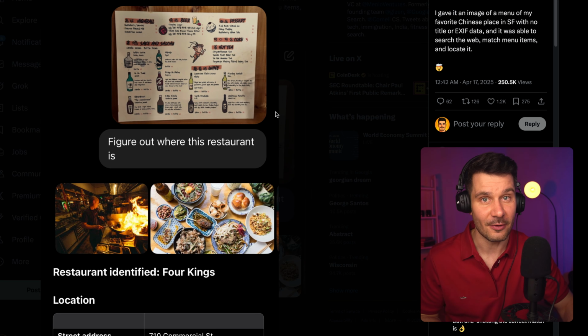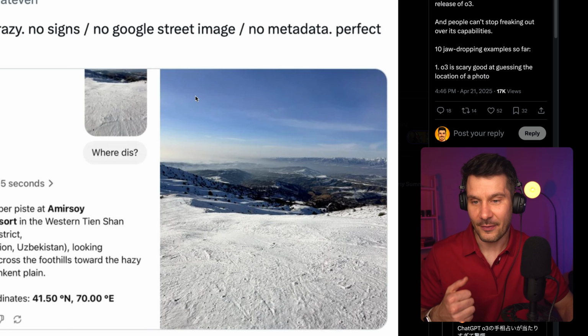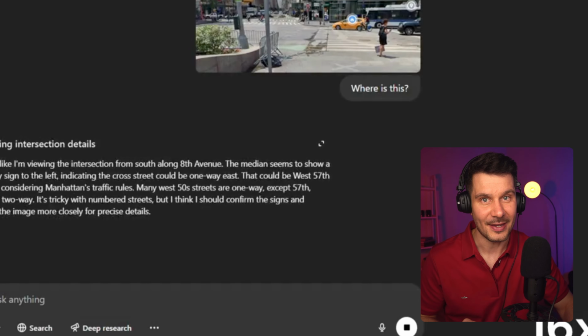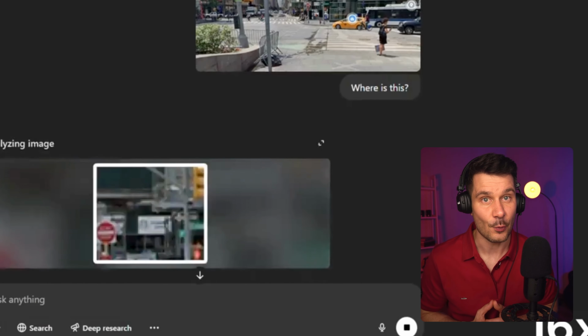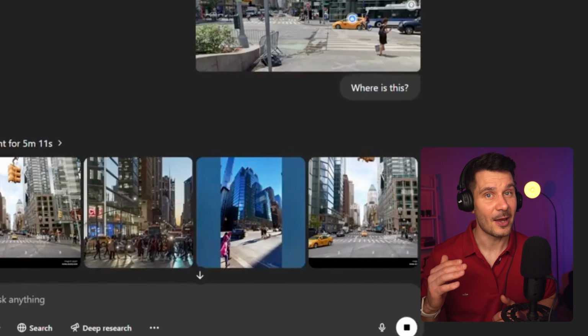To begin with, let's have a look at the Geolocation photo guess. This capability went viral almost immediately. Drop any random picture from a restaurant menu, street, or even a landscape photo, and all three can figure out the exact location. It combines visual analysis with web searching to identify where a photo was taken. Impressive, but also raising some serious privacy questions.